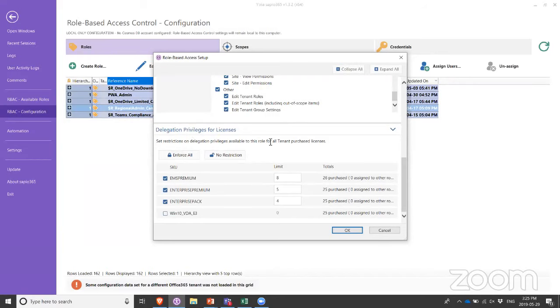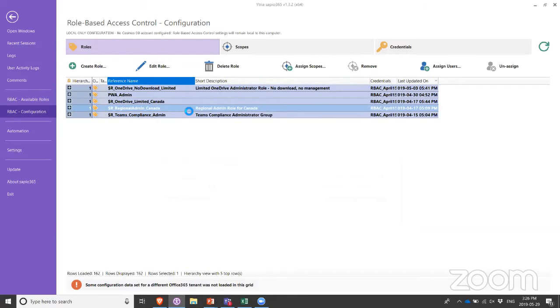So this is the idea of license pools, essentially. I'm going to say that for the EMS Premium, so the Enterprise E5 Mobility and Security, I have a total of 26 licenses. Now, I know that the Canadian users are about 8 users, so I'm only going to let my administrators in Canada work with 8 of these licenses, all right? Same goes for Enterprise Premium and the Enterprise Pack. So I'm just going to hit OK. I have created my